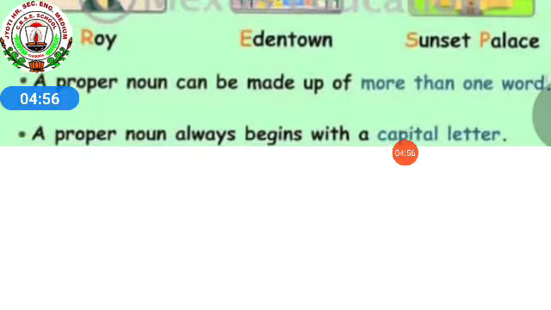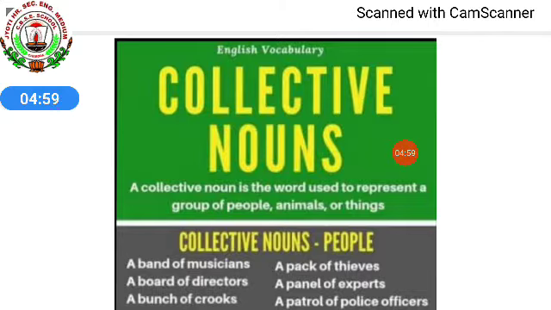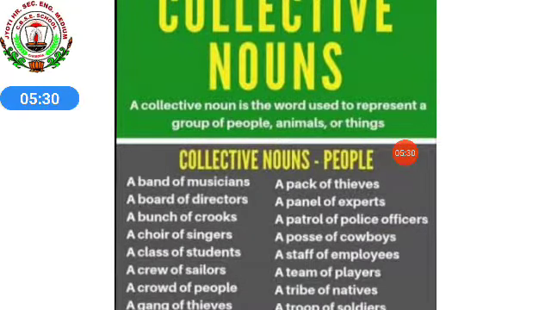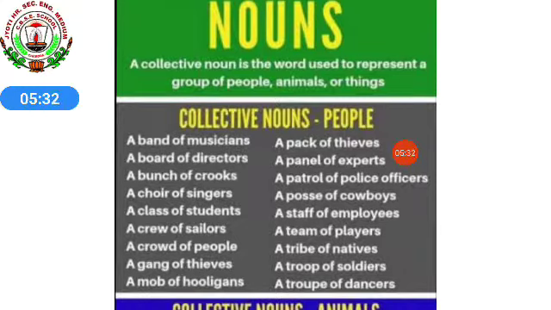Next, collective noun. Collective means collection of things, collection of animals, anything which is in a group in which you are doing some collection, it is known as a collective noun. A collective noun is the word used to represent a group of people, group of animals, or group of things. Collection of anything. So first one is collective nouns, people. That is group of people. This we are learning from class 3, isn't it?